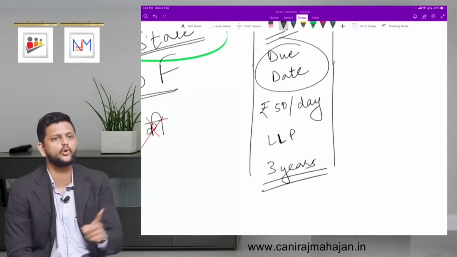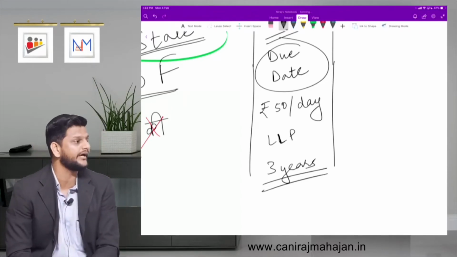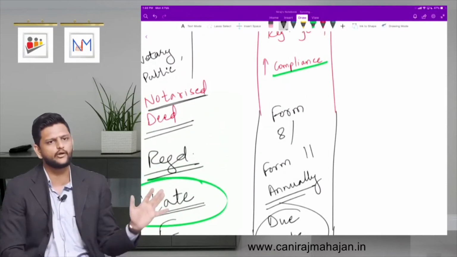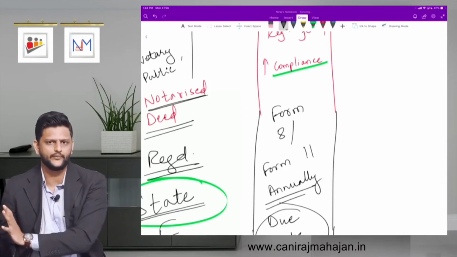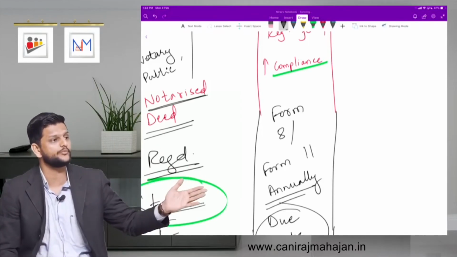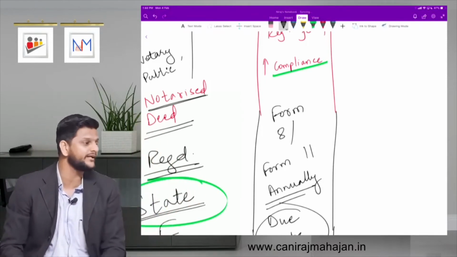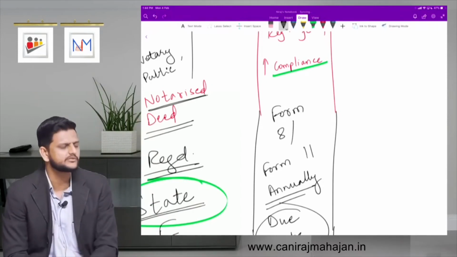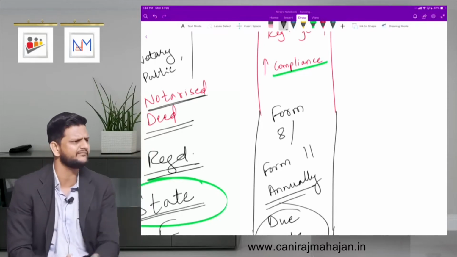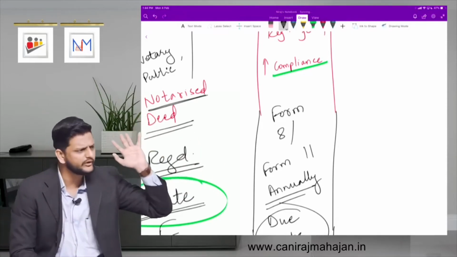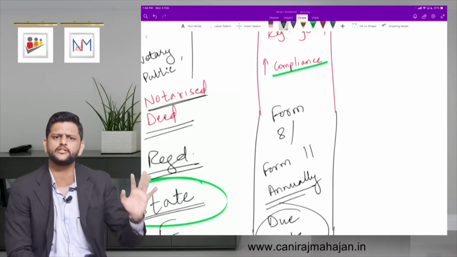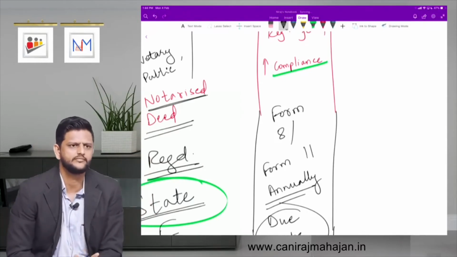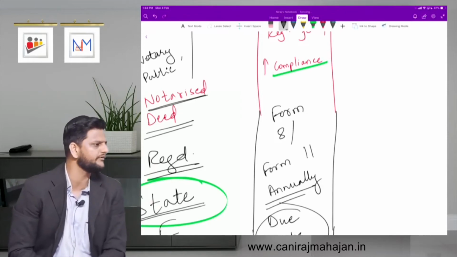And you cannot close down the LLP. You cannot wind up the LLP unless you get all of this regularized. Regularized means normal. Get all the non-compliances complied with. So you have to pay a fine of almost 1 lakh rupees, get it complied with, and only then you can finish off or wind up your LLP. Most of the partners or clients think, we will not pay that 1 lakh rupees. Let it go. We will not even completely look into it. They ignore for 3 years, 5 years. After 5 to 6 years, directly a notice of imprisonment. Directly a notice that you have not complied with all these compliances.